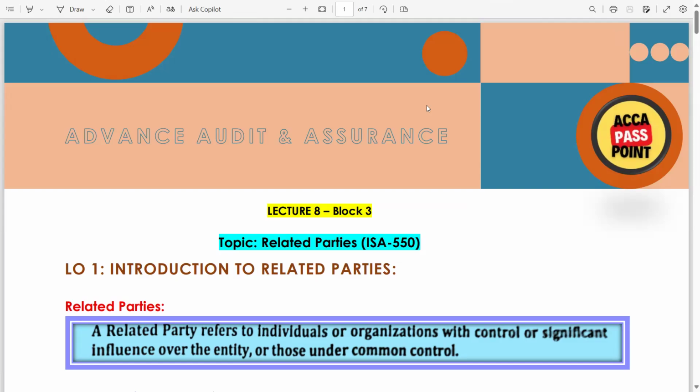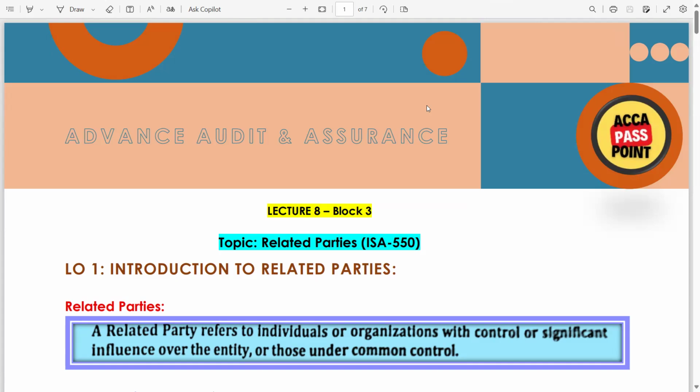As you all know, we have covered almost all the topics of Block 1, Block 2, and Block 3. This is another standard, ISA 550, related party relationships and related party transactions. One of the most important ISAs of your AAA examiner. Almost in every exam sitting there is a case study on related party transactions.